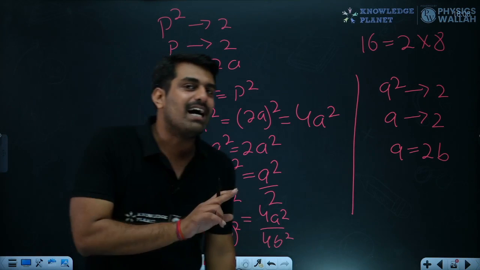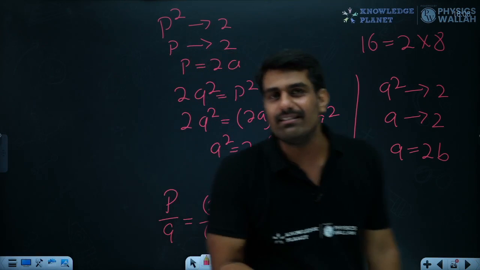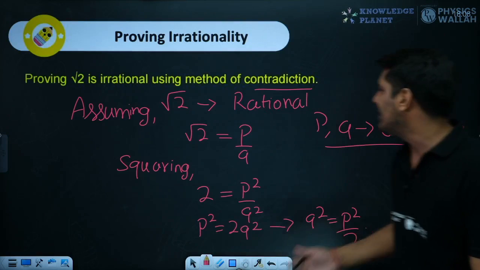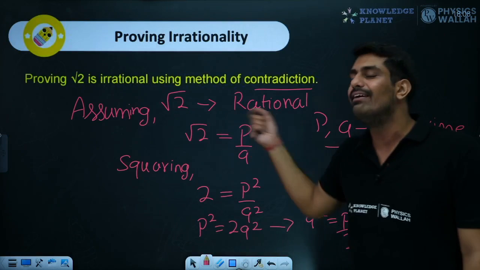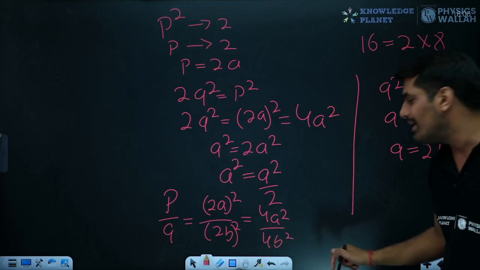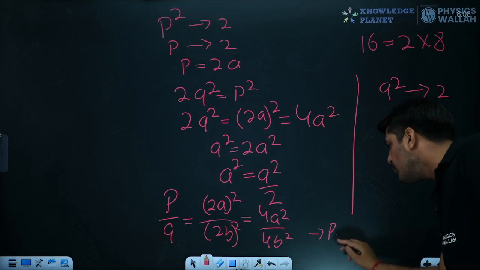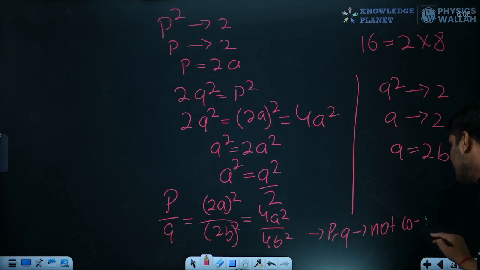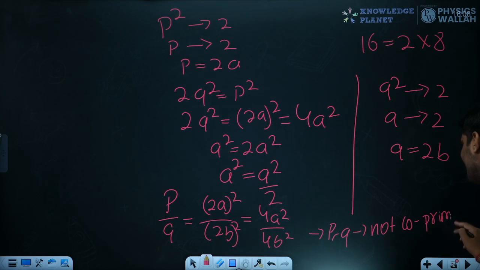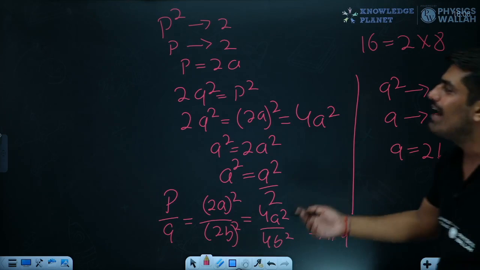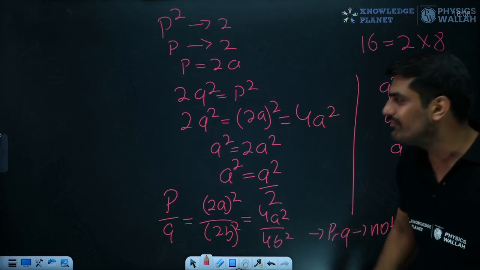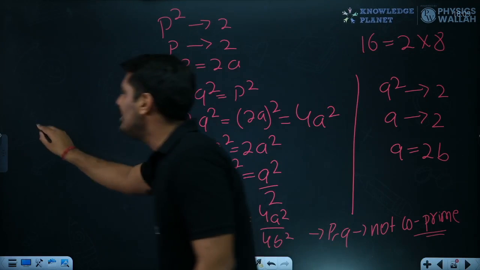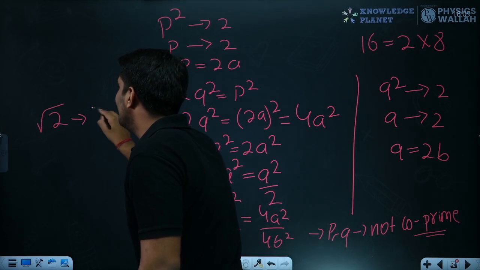That means at the very starting, whatever we stated was incorrect. What did we state? We stated that the numbers are co-prime and the number is rational. So over here we have realized that the numbers P and Q are not co-prime. Since they are not co-prime, what we have assumed was wrong, and hence root 2 will be irrational.